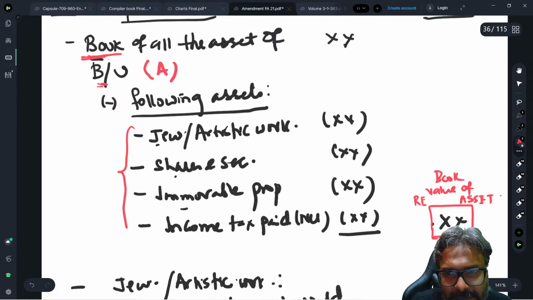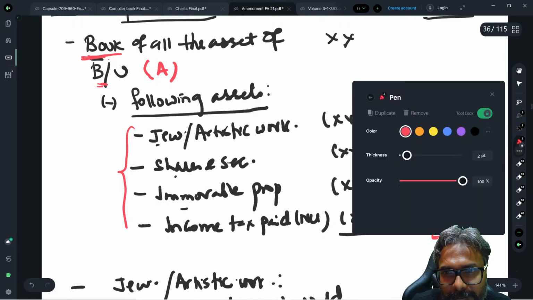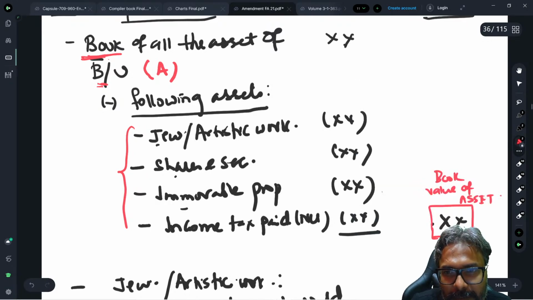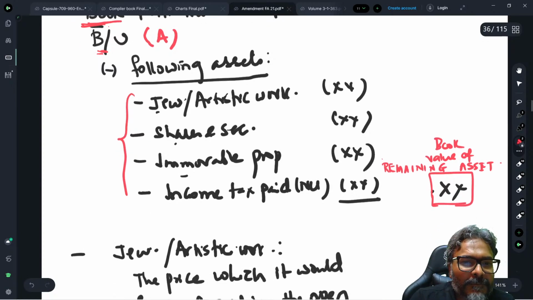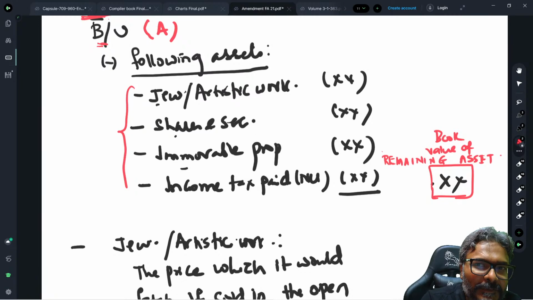This is the correct word. Remaining asset. Fine. Now let's move on from the remaining asset.